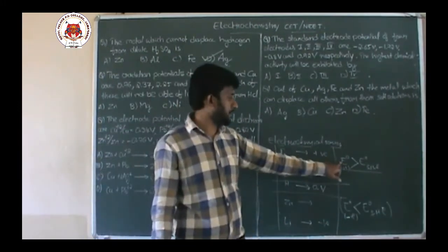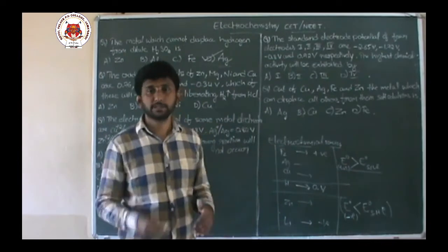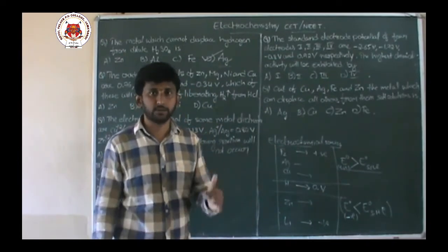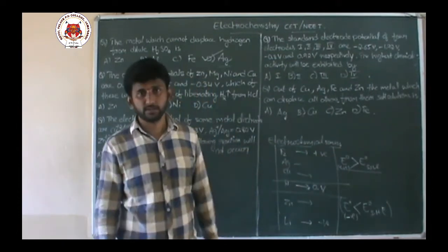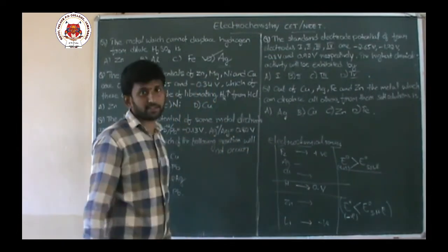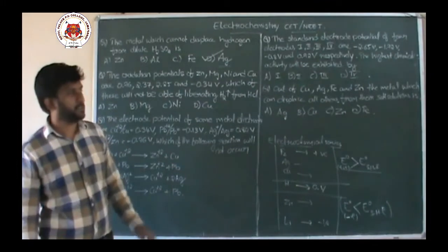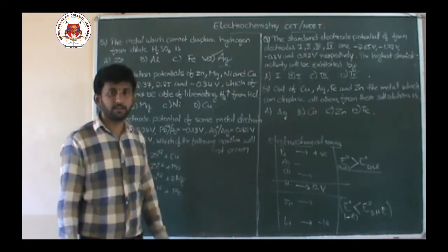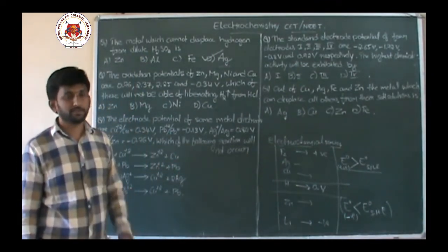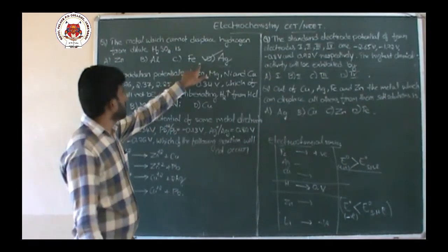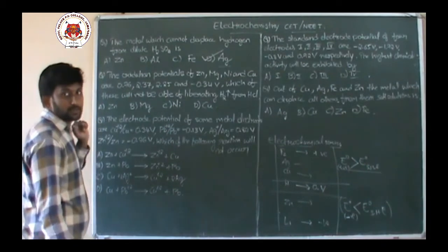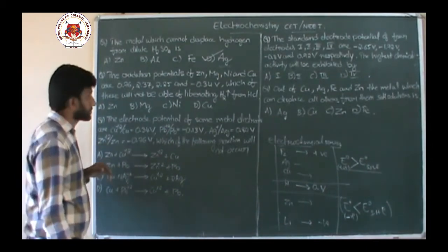And all those elements which have more potential, means positive potentials greater than zero reduction potentials, cannot liberate hydrogen gas. So in the given four metals, silver is that metal which is having higher potential than that of the hydrogen. So that's why it cannot liberate hydrogen gas from the acid solution. So the option is D.